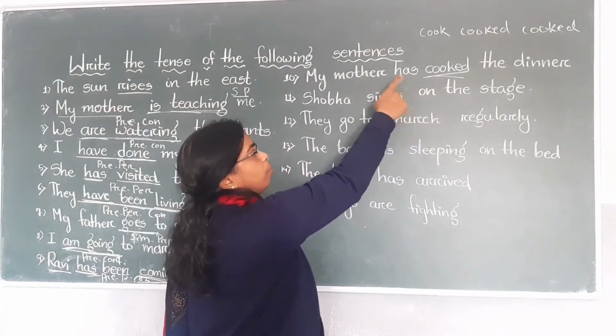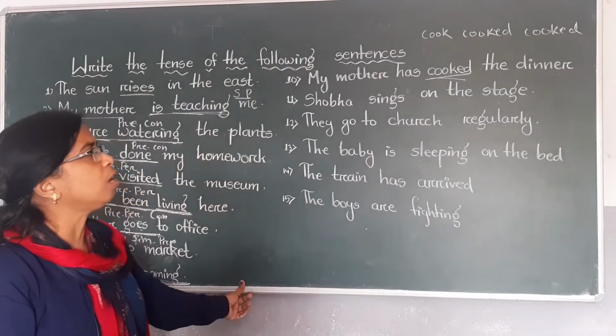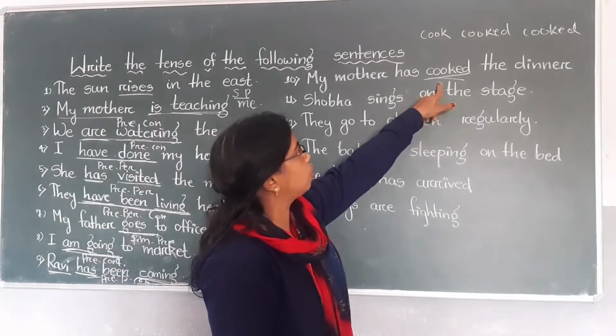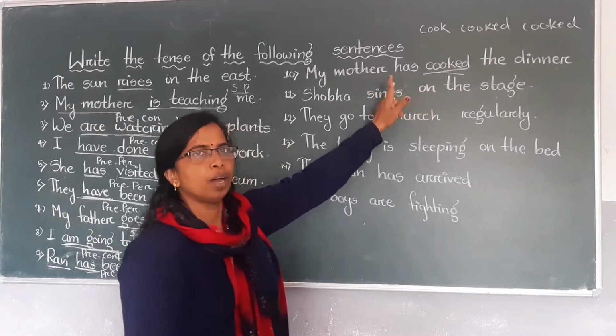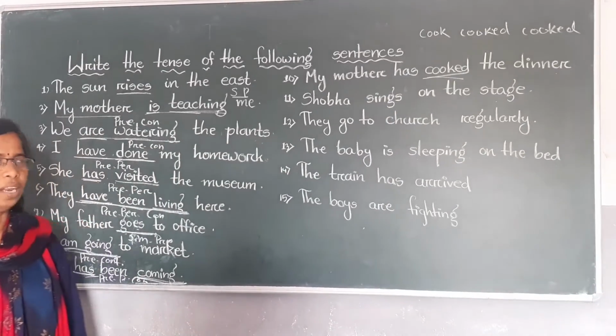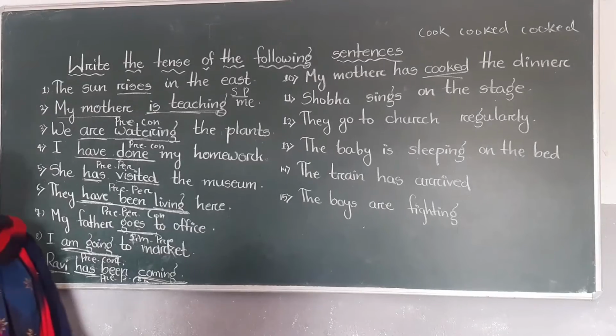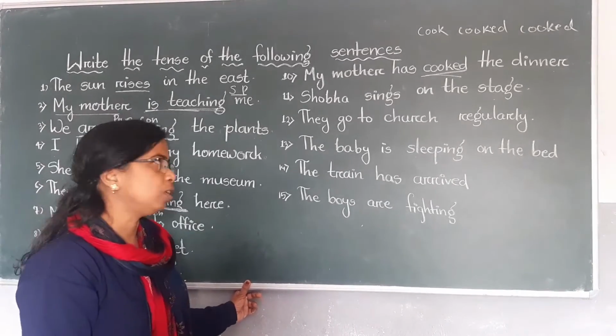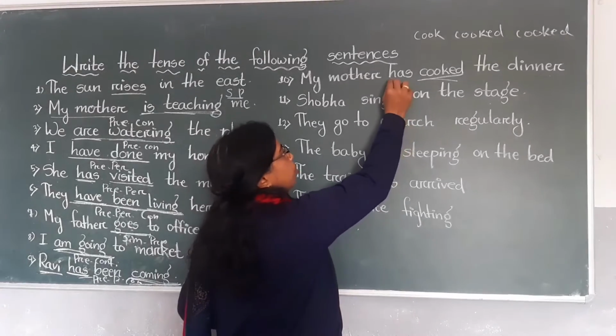Before it is a helping verb. A helping verb always comes before the main verb. What is the main verb here? Cooked. What is the helping verb here? Has. What are helping verbs? Is, am, are, has, have, had, shall, will. These are helping verbs or auxiliaries.